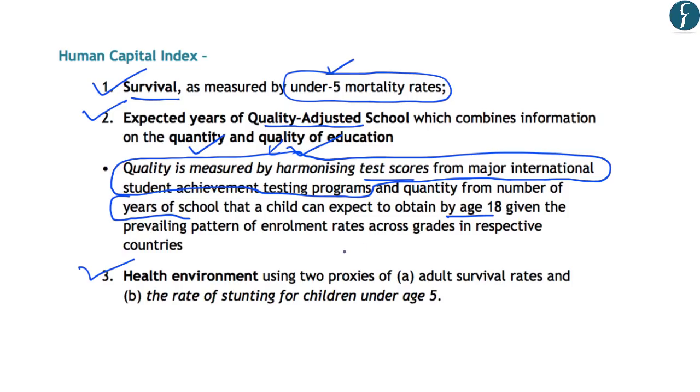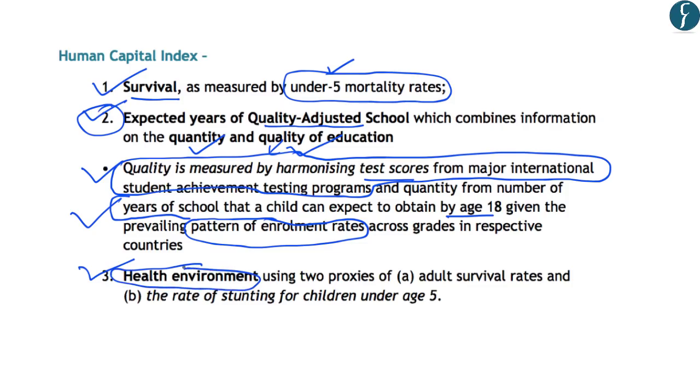And these years of schooling that a child is expected to obtain by the age of 18 is based on the patterns of enrollment rates in that country. So these are the two criteria on which the quantity and the quality of education is measured. So both these are included in the second factor, that is, expected years of quality adjusted school. And the third is related to the health environment.